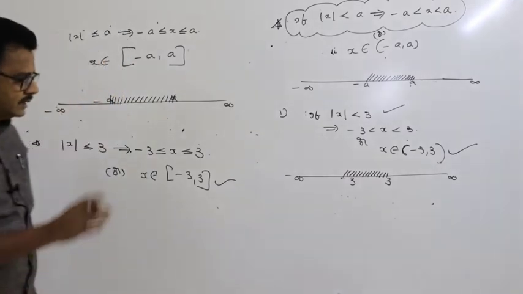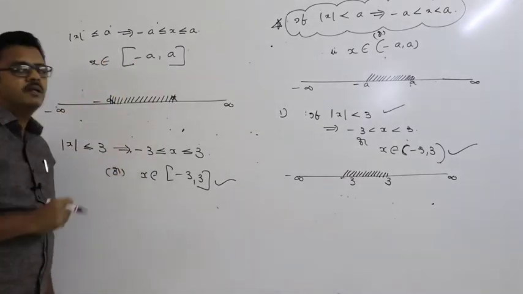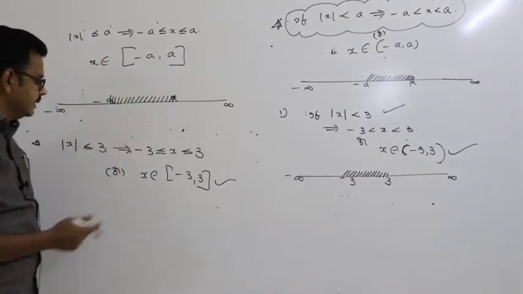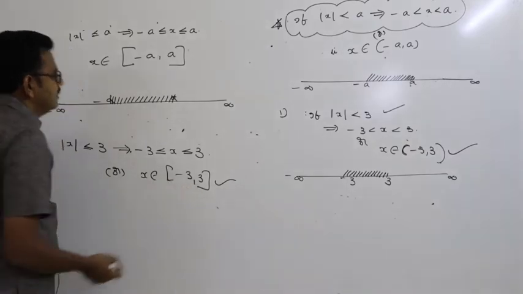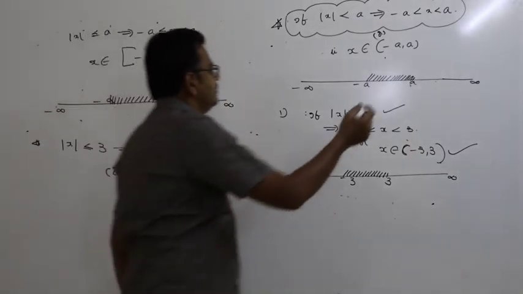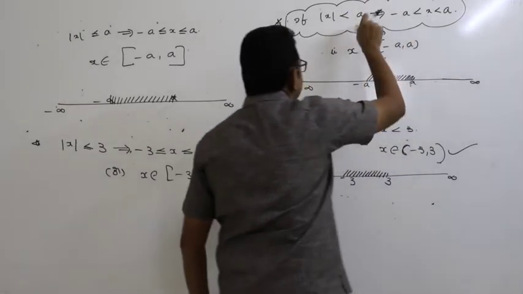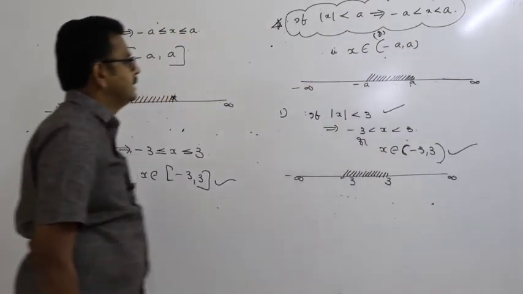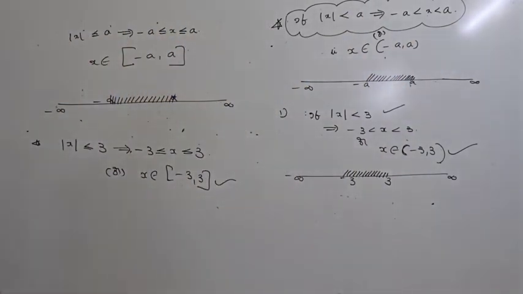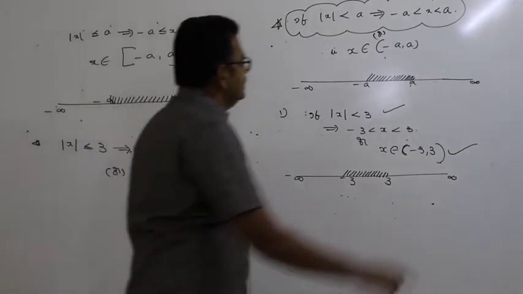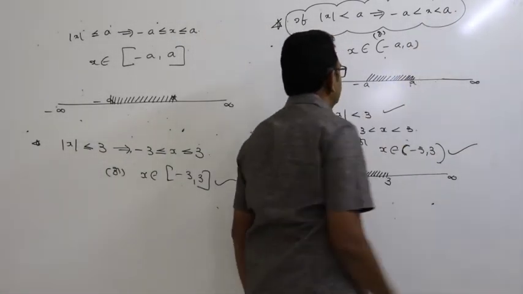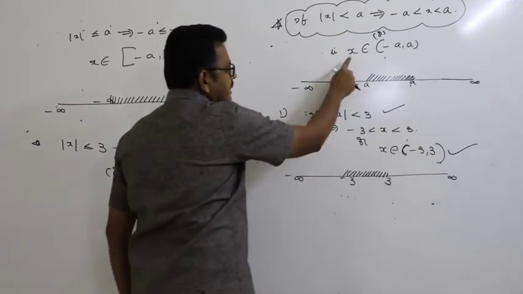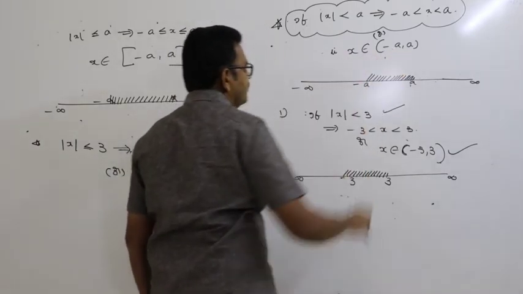So intervals play a very, very important role. This point is very important. Mod x less than a: x values lie between minus a and a, that is minus a is less than x less than a, or you can write x belongs to the open interval minus a comma a.